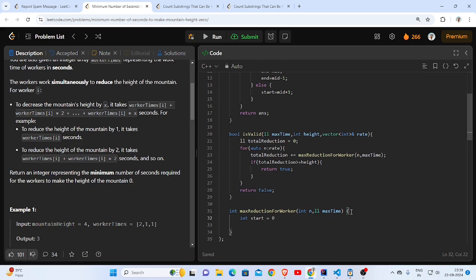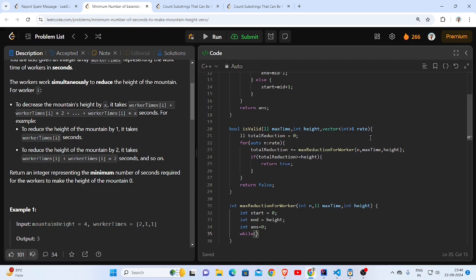The start will be 0, the end will be the mountain height itself, right? But I don't have anything to evaluate that, so I pass the height here as well, so that I will have something to have the upper limit for. I will have an answer which will be initially minimum because I'm trying to maximize it.